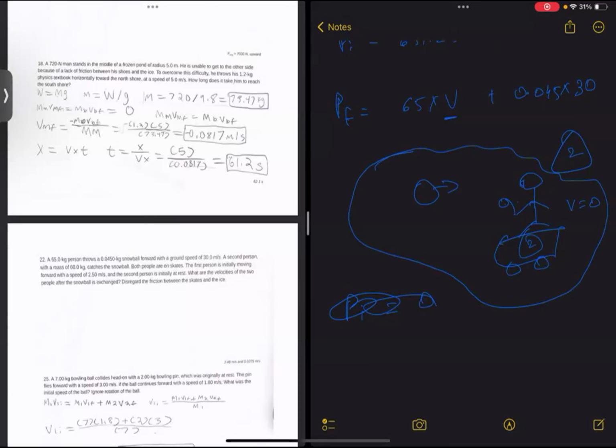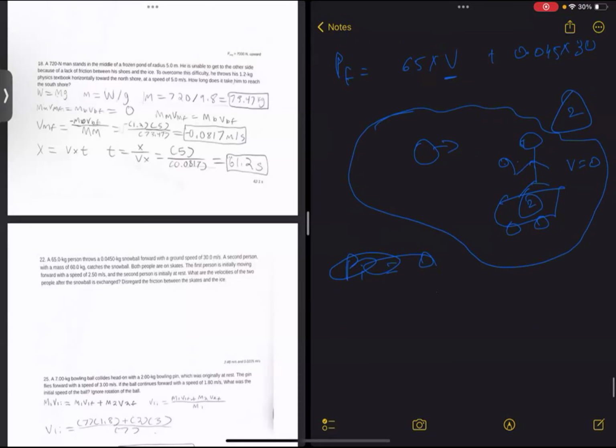If you consider both of them as the system now, what is the initial momentum of the system? 0. Okay. So what does the system consist of? The snowball and the second man, in the second case. What is the initial momentum of the man? It is 0, right? Because he has 0 velocity. He's at rest. And the system consists of the snowball and the man both, right?